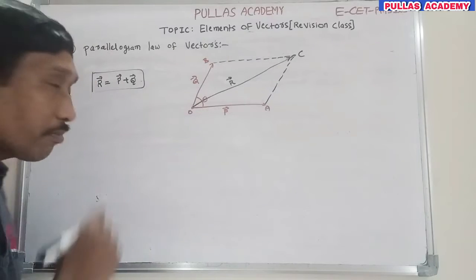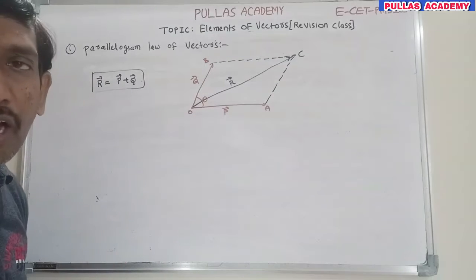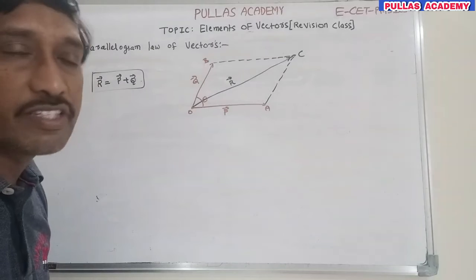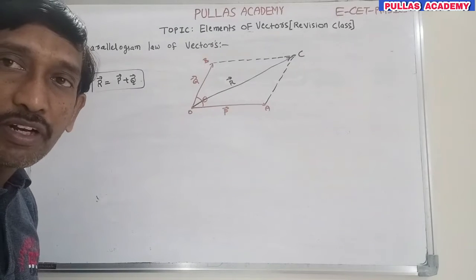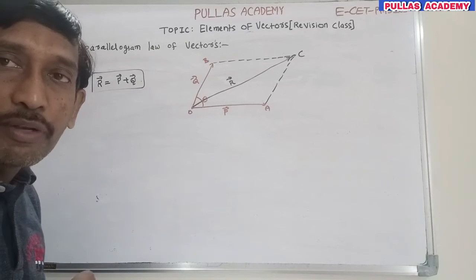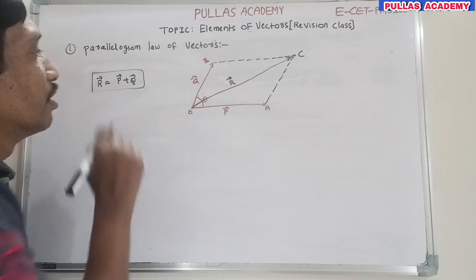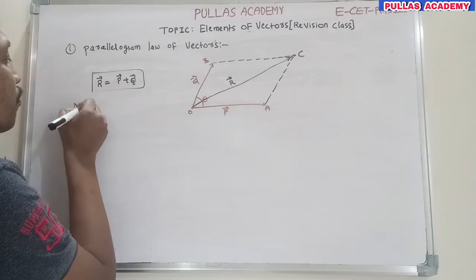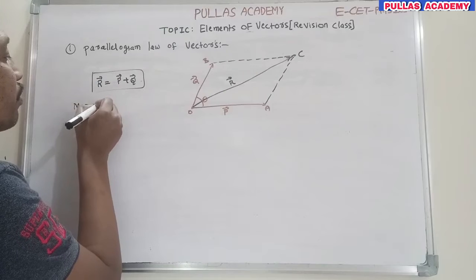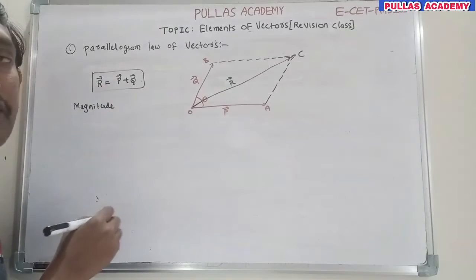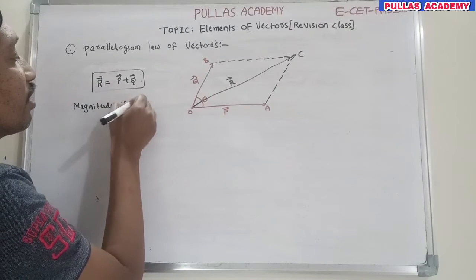That is the point. I have already explained clearly how to derive the expression in our regular class. Here I just want to give the formula, that's enough. The first important formula, the most important formula for the parallelogram law, is the magnitude of the resultant vector.